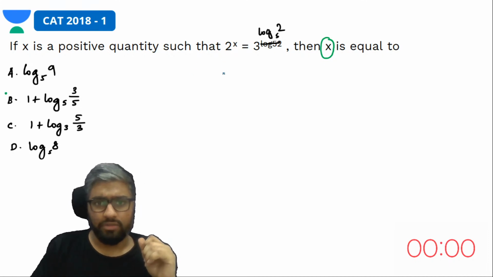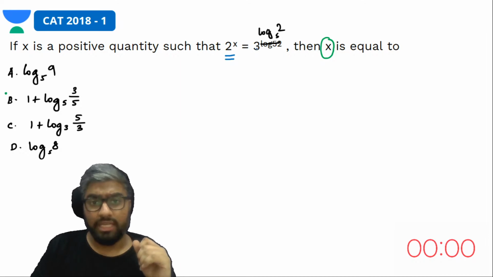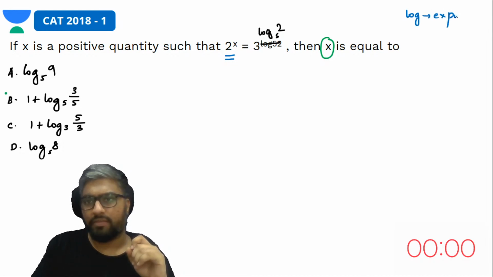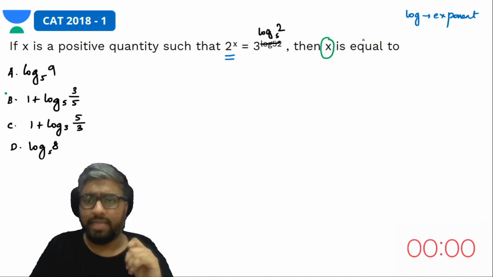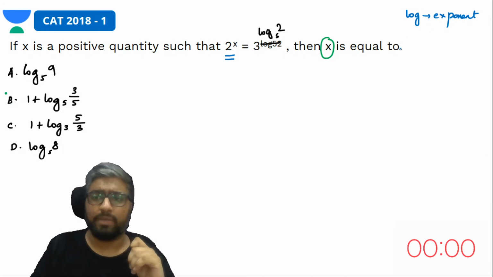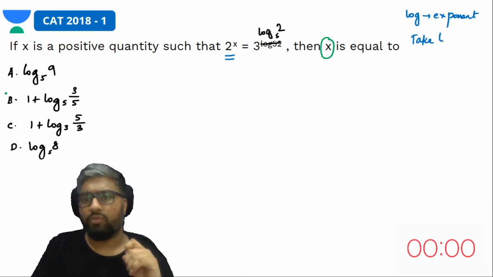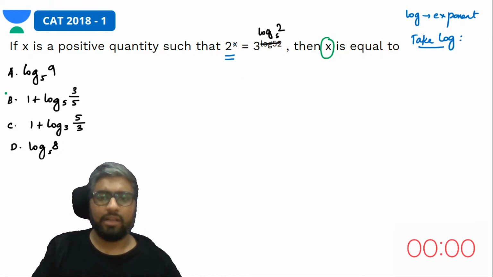See, you have 2 raised to the power x is equal to 3 to the power log 2 base 5, right? So whenever you have log in the exponent, it's always better to bring it down. And how do you bring an exponent down? By taking log. So what you can do here is you can take log on both sides.